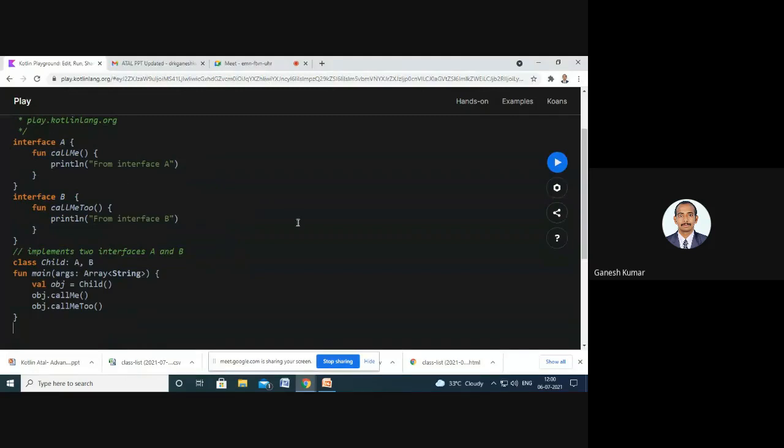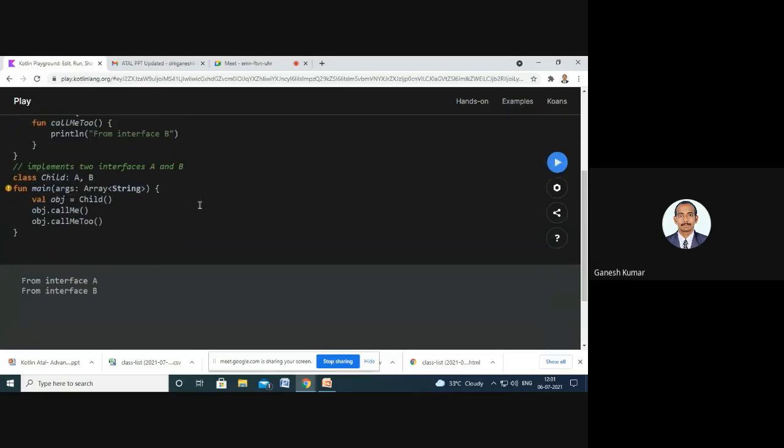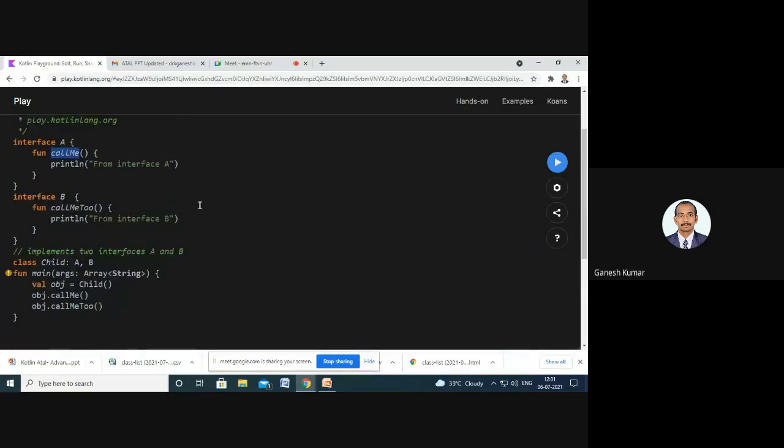So next comes the interface. Here in the interface, A and B have functions with different names, so it's easy for the object to differentiate those two functions with the help of the function name, and it will call the two methods differently using the same name. So while running this program, we will see both the methods are called separately, and we can execute it with the help of the same object.